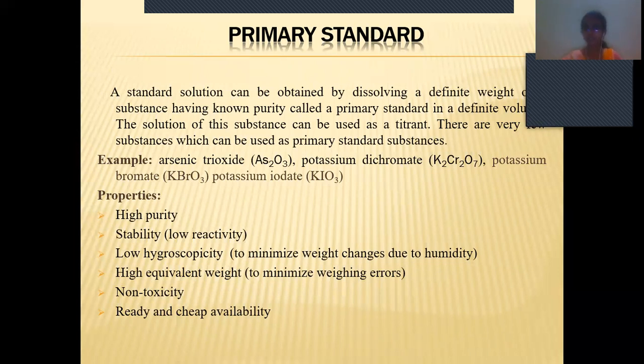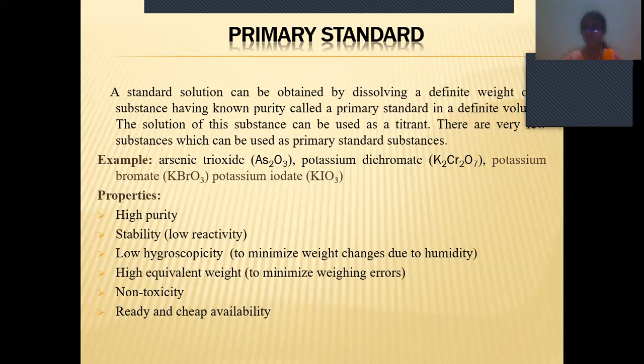So primary standard is nothing but preparing the solution by taking the definite weight of the substance, knowing its purity, in a definite volume. We have to take the exact weight of the substance, and we also have to prepare the solution in the exact volume.